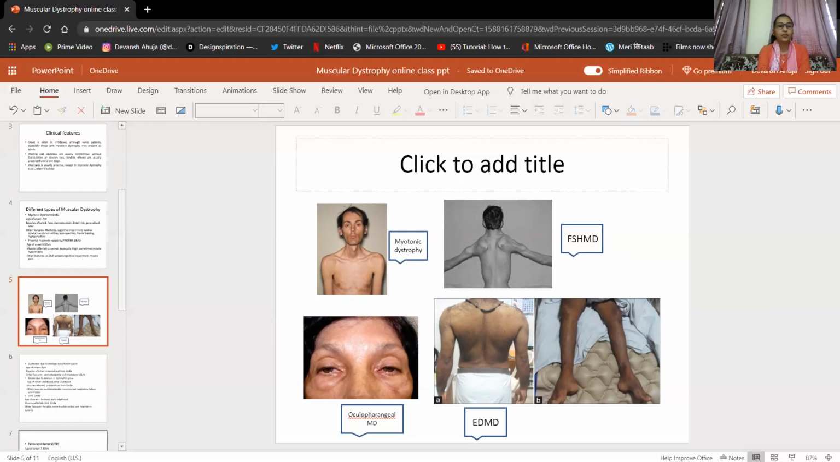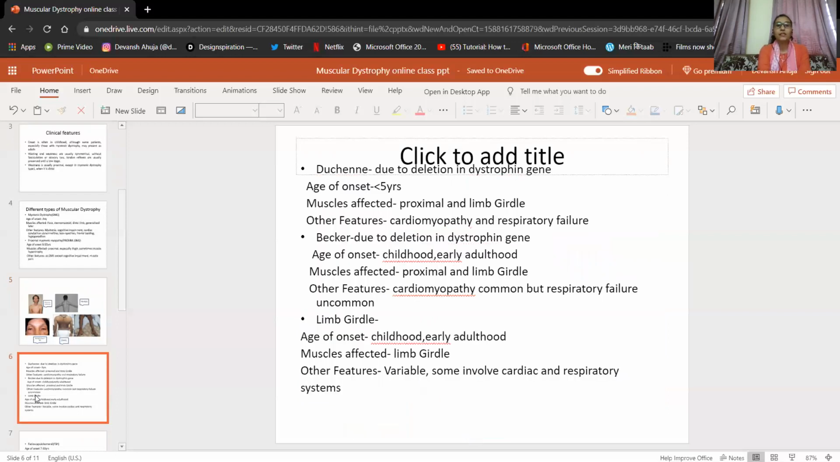Next, I'll tell you some of the muscle dystrophies, then I'll get back to this slide. Next is the Duchenne muscular dystrophy. As I told you earlier, this is a very common muscular dystrophy, and this is basically due to deletion in the dystrophin gene. All these muscular dystrophies are inherited, genetic disorders. Duchenne muscular dystrophy occurs due to the deletion in the dystrophin gene. That's why it is also called dystrophinopathy.